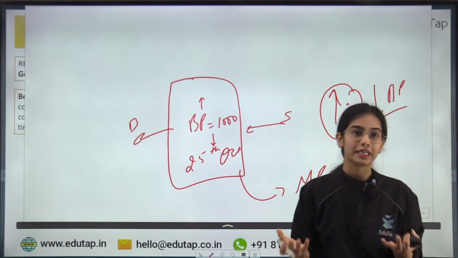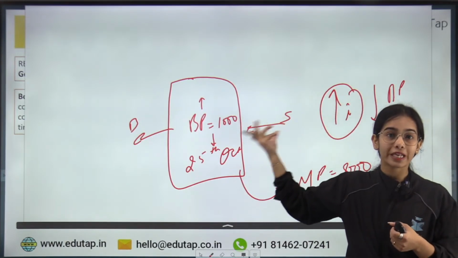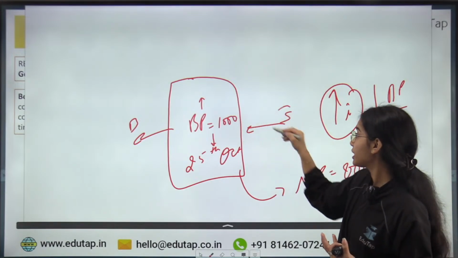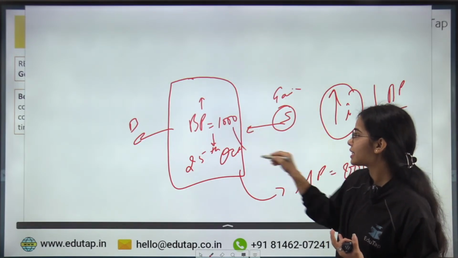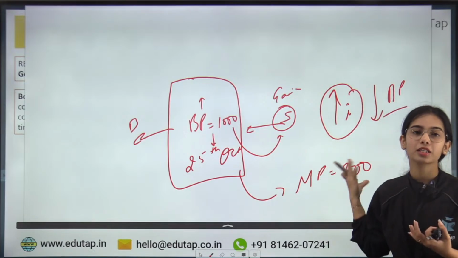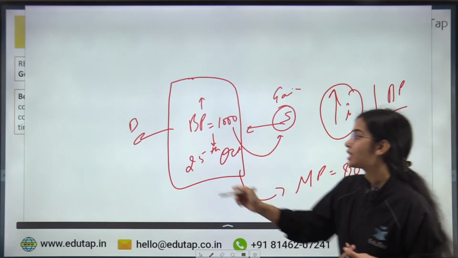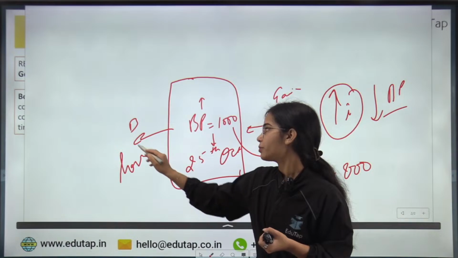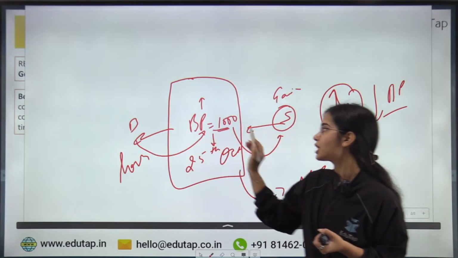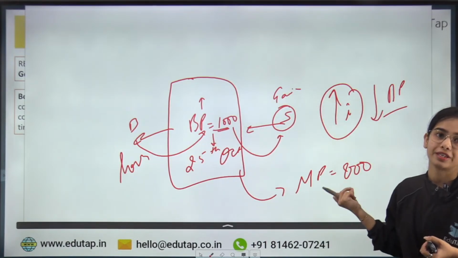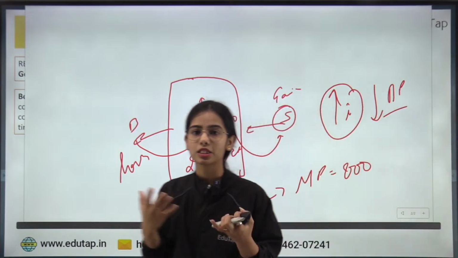So here the seller will be in the gaining position, because the seller is getting 1000 rupees while in the market the bond is only 800 rupees. And the buyer is the losing party because the buyer has to pay 1000 rupees while the bond is now only 800 rupees. Okay, so this is the whole idea.